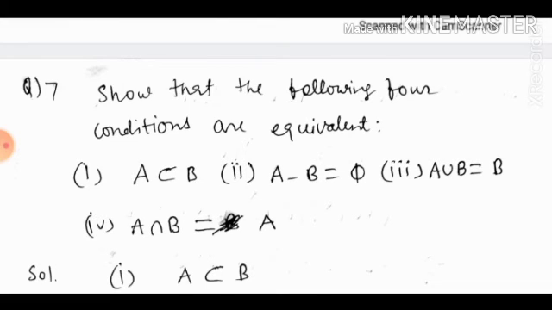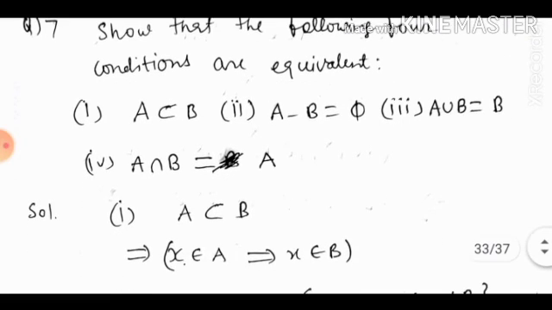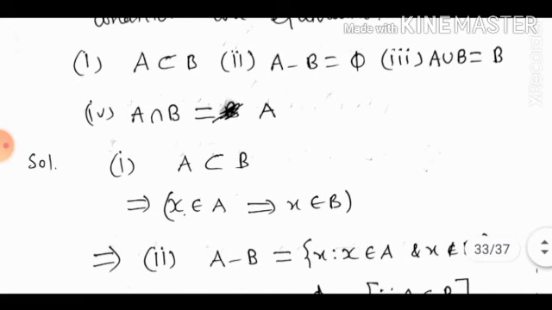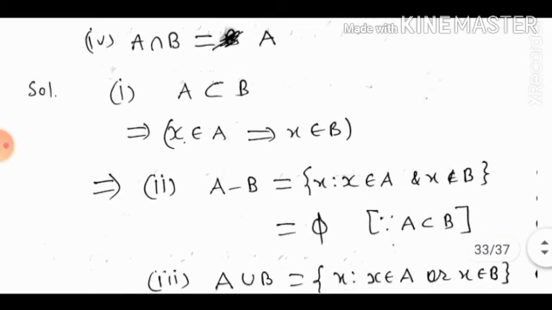So first, A is a subset of B implies X belongs to A implies X belongs to B. This implies second, as A minus B is equal to the set of all x's such that X belongs to A and X does not belong to B, which is phi because A is a subset of B.